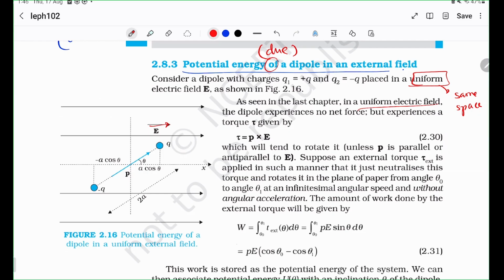All right. So let's say we have an electric field like this pointing towards the right. You see all the arrows. They represent the direction of the electric field. And you have a dipole, a plus q and a minus q at an angle of theta with respect to the electric field. We have already seen that this distance is 2a, just as a convention, because you like to call this a and you like to call this a as well. So the projection of this length along the electric field is a cos theta, simple trigonometry.